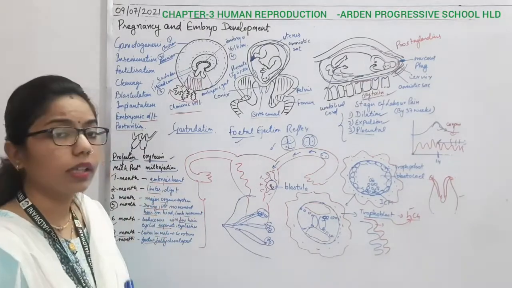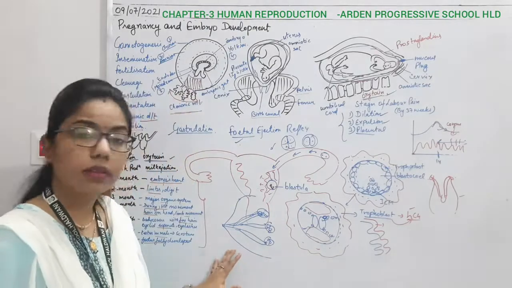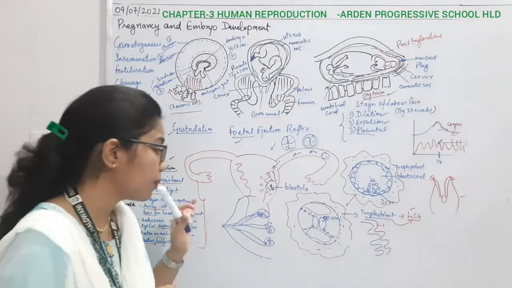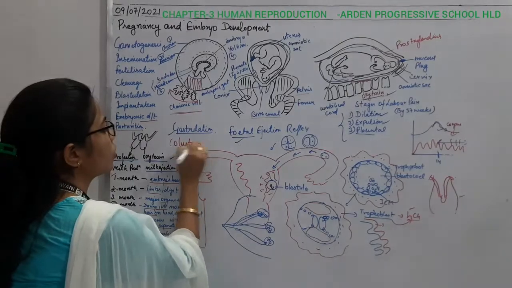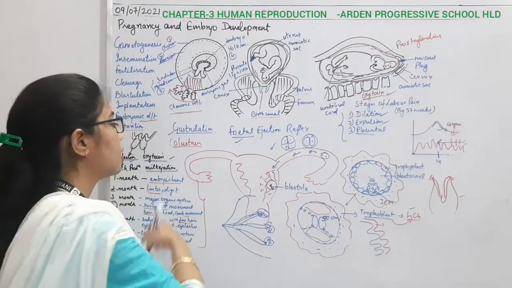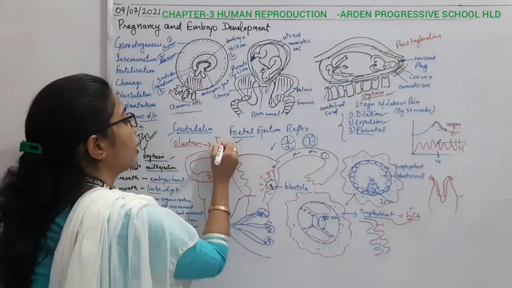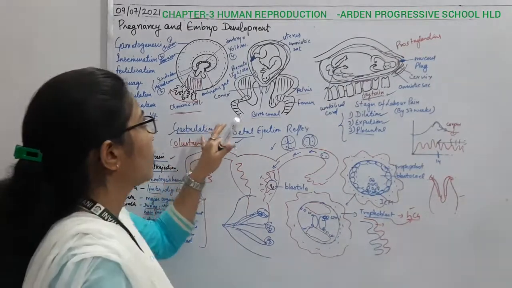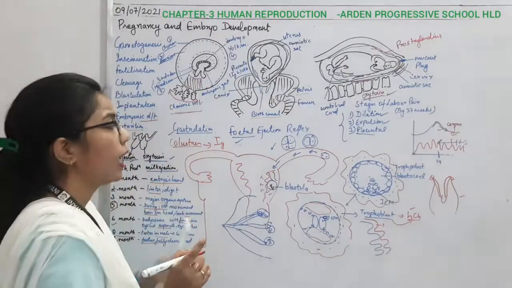Now once the baby has been delivered, it needs the mother's feed. And here we have to understand what is that thing which is present in the mother's feed. It is the colostrum. What is it? Colostrum. So the first yellow milk which comes from the mammary glands is known as the colostrum. And why is this colostrum important? Because it contains antibodies, right? So here we have two types of antibodies to study. What are they? IgG and IgA.